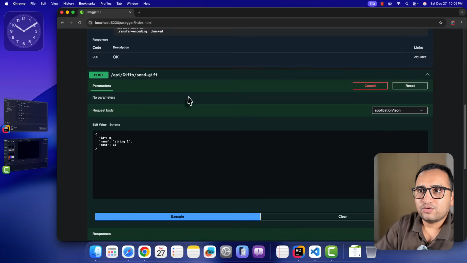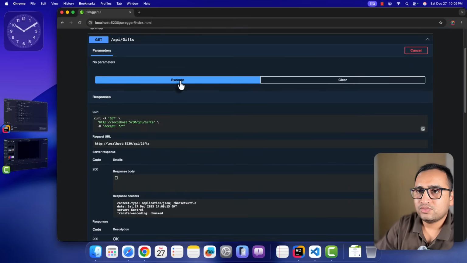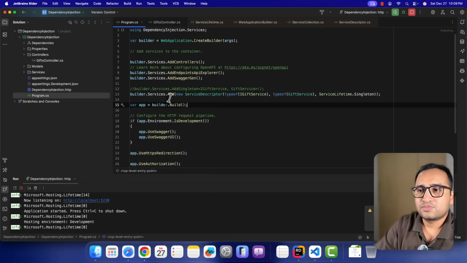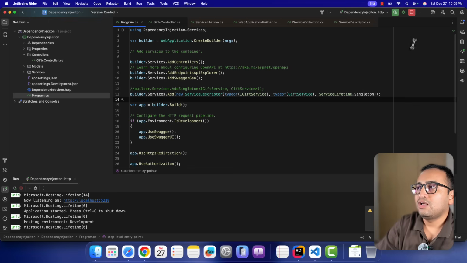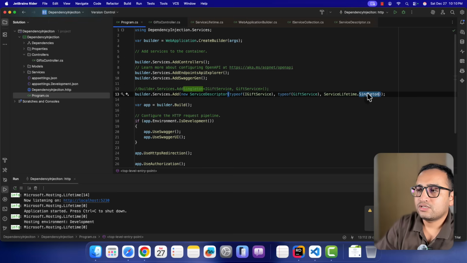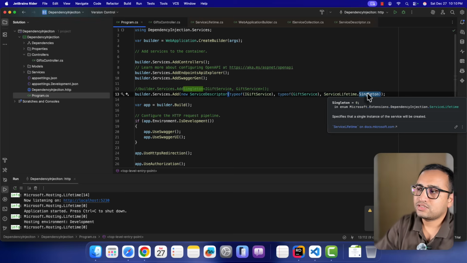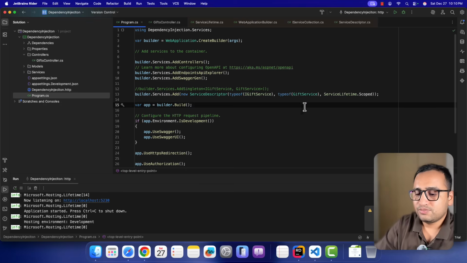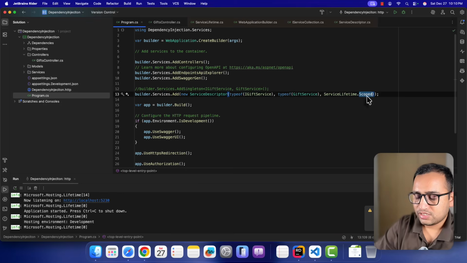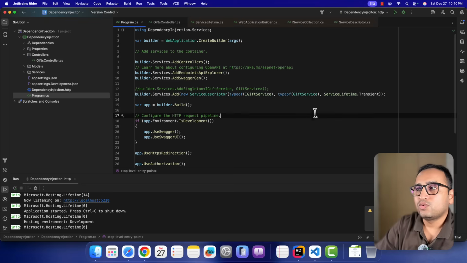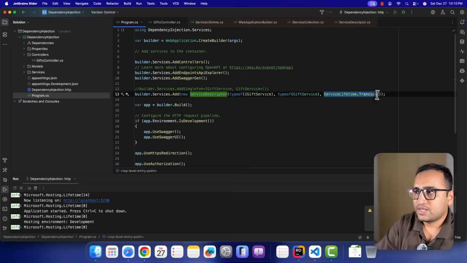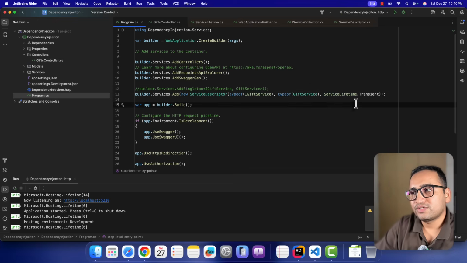If I click on the GetAll method and click on the Execute button, you can notice we are getting one record. It means this service that we have registered in the Program.cs class by using this new ServiceDescriptor instance is working fine as a singleton. What if instead of singleton you want to register it in some other scope? You can change that over here in this third parameter. For example, here I'm using Scoped. Now your registration will behave as scoped. If you use Transient, then your registration will work as transient. I believe you should try this at home: change this third parameter and see the behavior of your service lifetime.